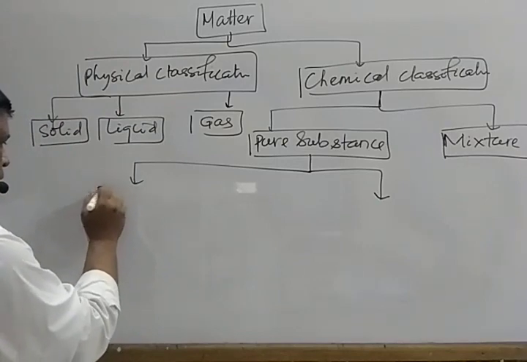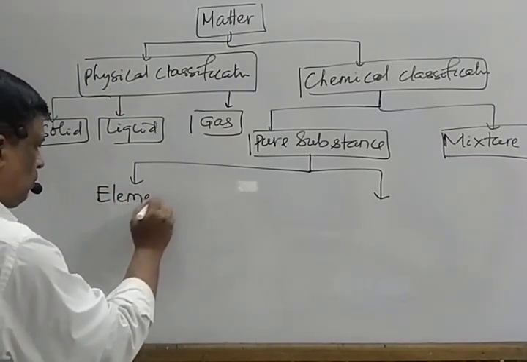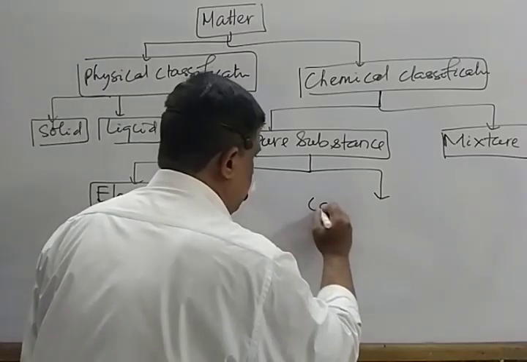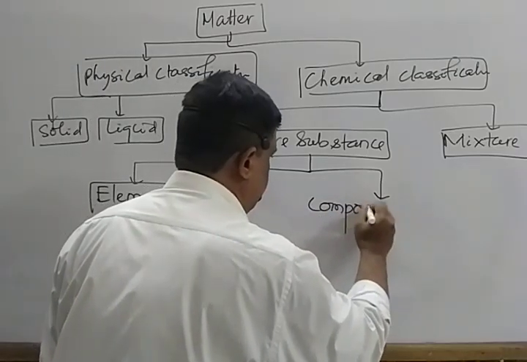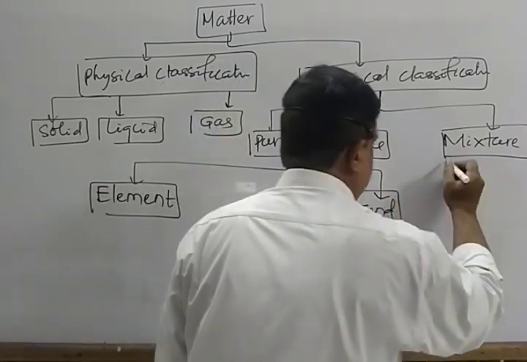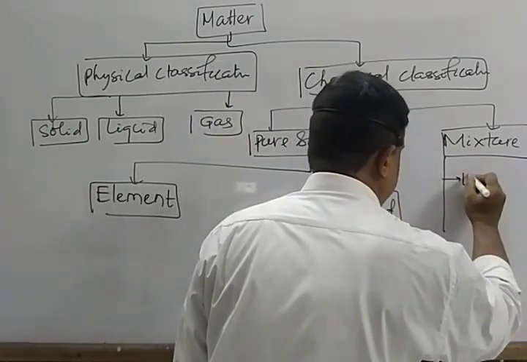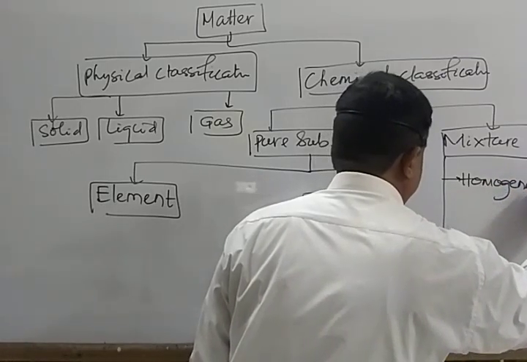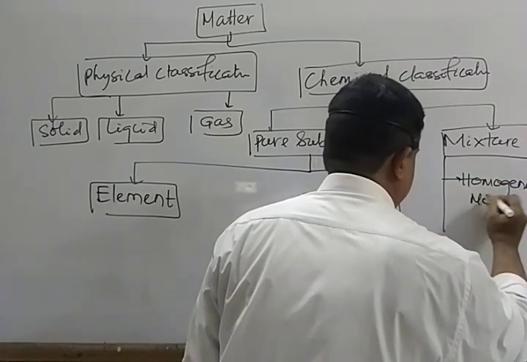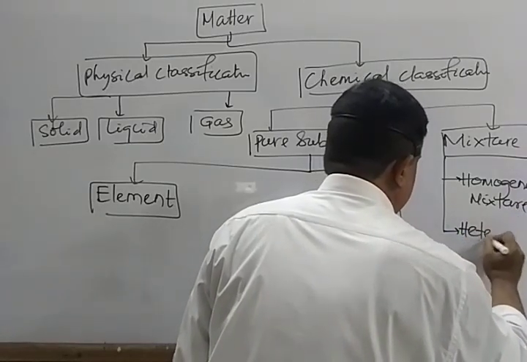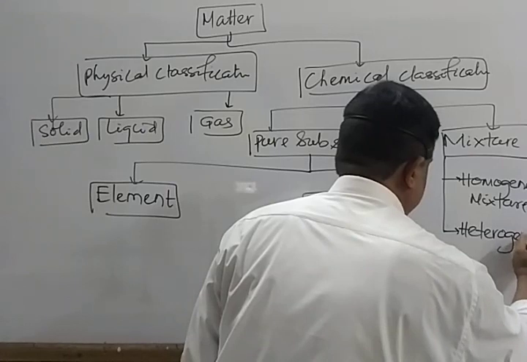One is known as element, one is known as a compound. Mixture classified into two, that is homogeneous mixture, and the second one is heterogeneous mixture.